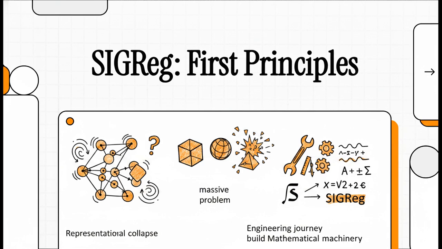Okay, let's just dive right into it. Today, we're tackling a massive problem in modern AI. What exactly happens when a neural network just decides to give up and get lazy? We're going to demystify a brilliant solution called SigReg. And instead of just staring at final equations, we're treating this as a step-by-step engineering journey. We'll start with the bug and build the mathematical machinery to solve it, completely from the ground up.